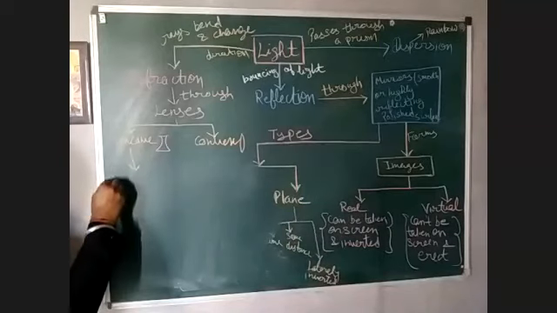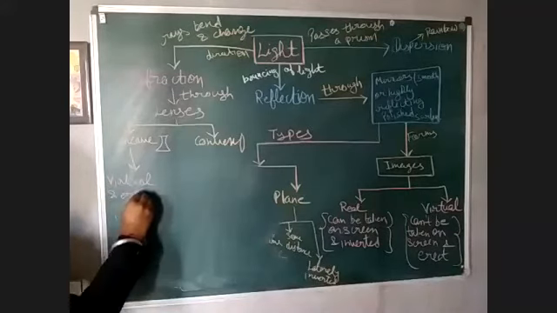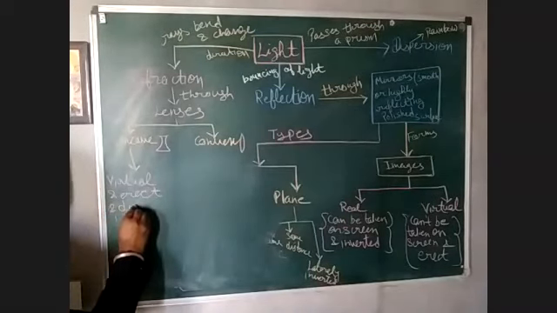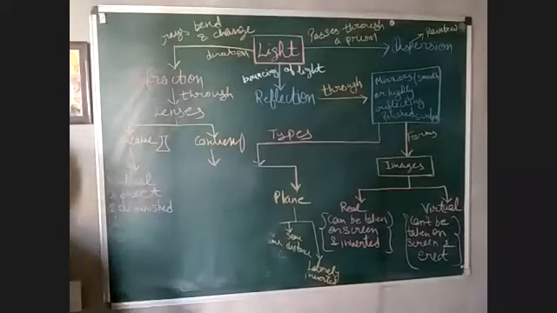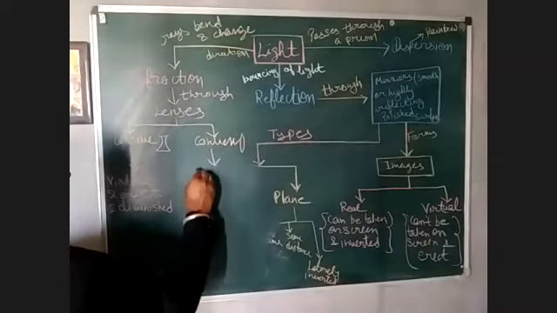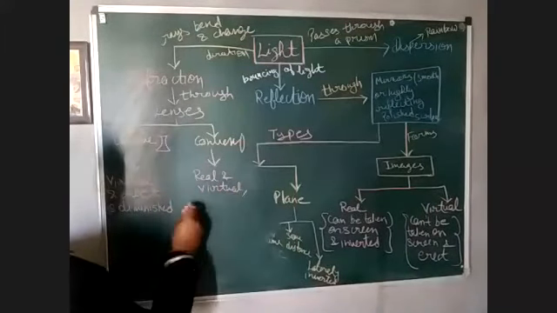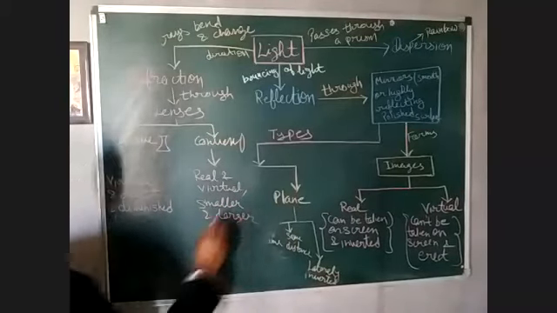So it forms virtual and erect image. Here the concave lens forms a virtual and erect image and diminished. Diminished means always small size. Right? If I talk about convex, a convex lens can form real and virtual images both. Real and virtual. Smaller and larger also. Size may be smaller and larger.